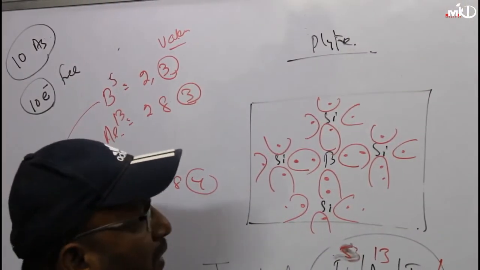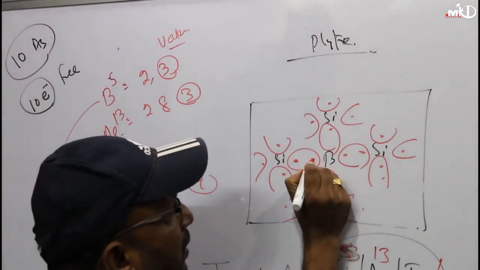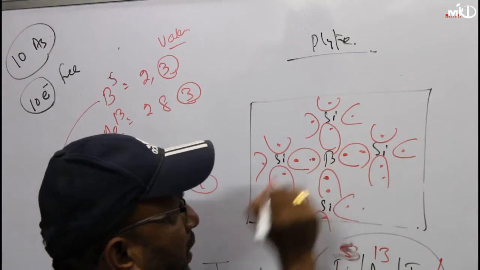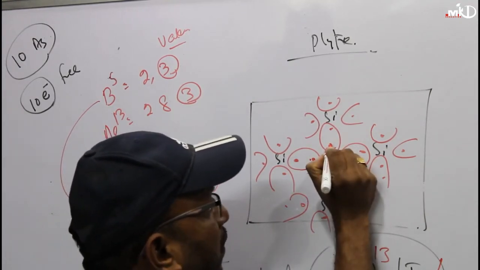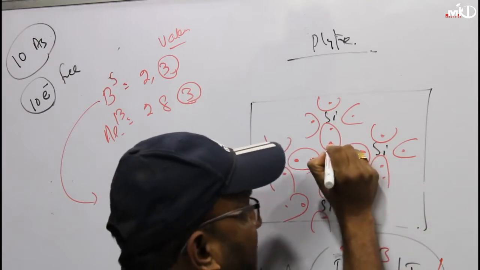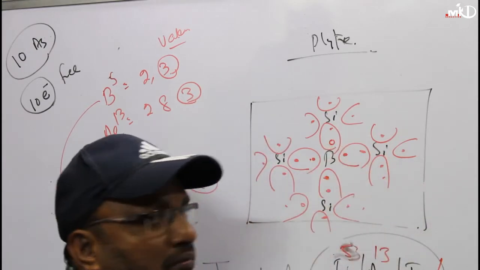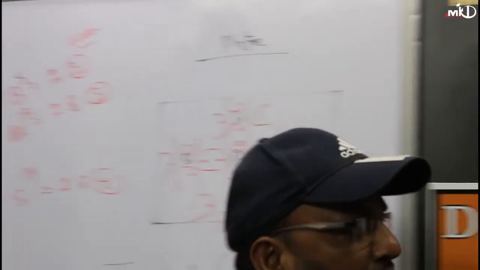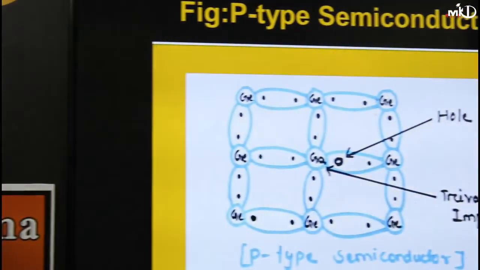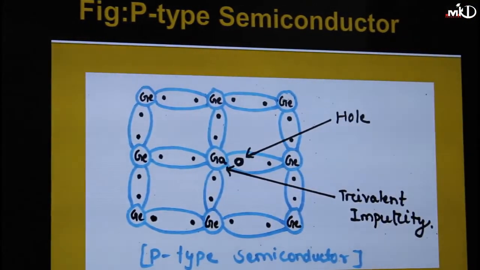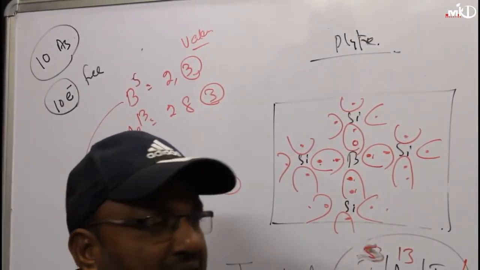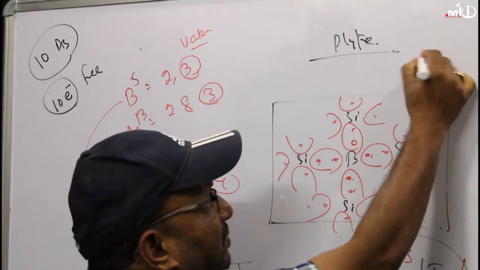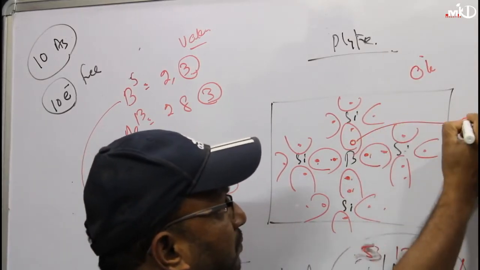Now, if you look, in the case of boron, it has 3 valence electrons. To make an octet, it must have 4 shared pairs, but here it does not have the electron. The absence of an electron is called a hole. I already told you. To make the octet you require 8, but in place of 8, you have only 7. That means at 0 degree Kelvin, you are getting a free hole.